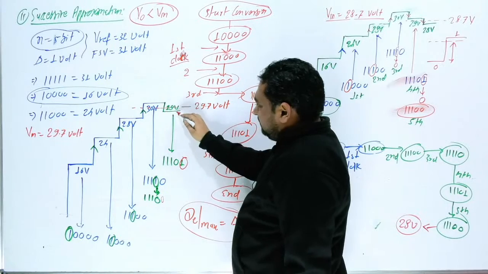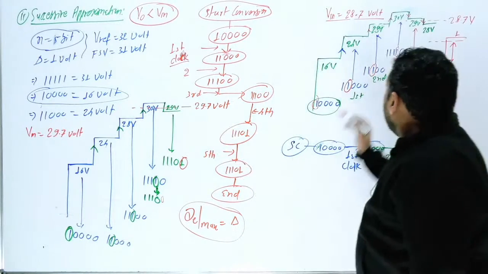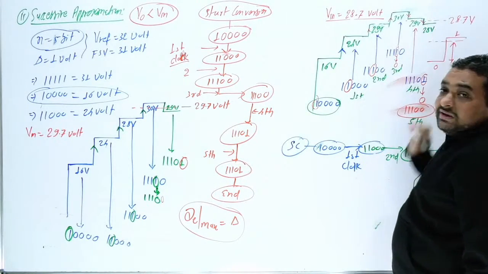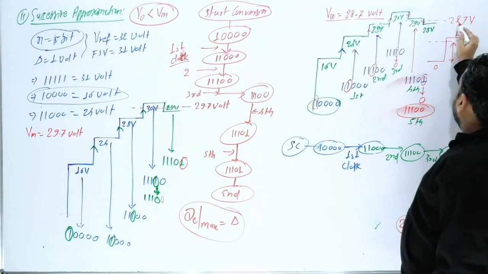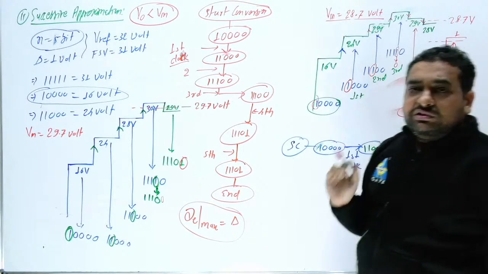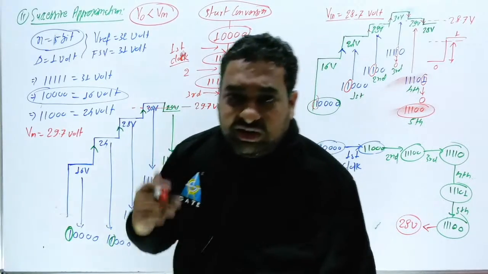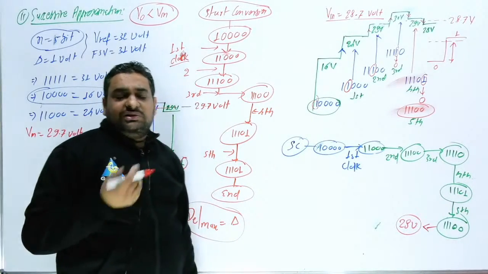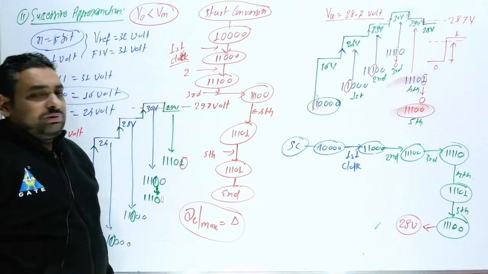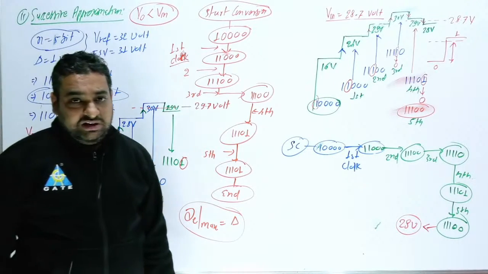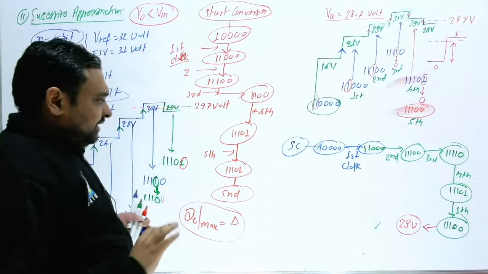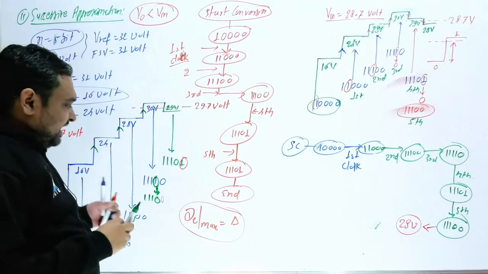Already here this was stopped at lower level, but many students will stop at 29 because this is 28.7. So what will they assume? 28.7 is near to 29. So many students will stop this value at 29, and then the answer will be wrong. Clear this thing?